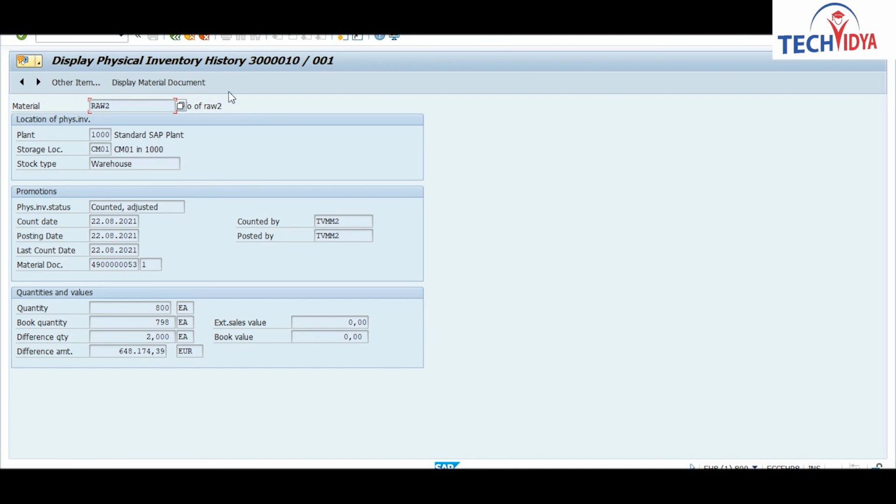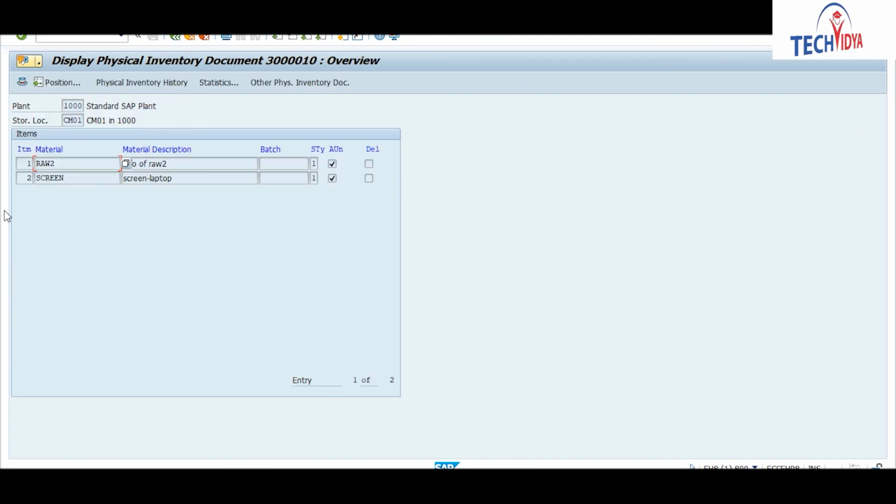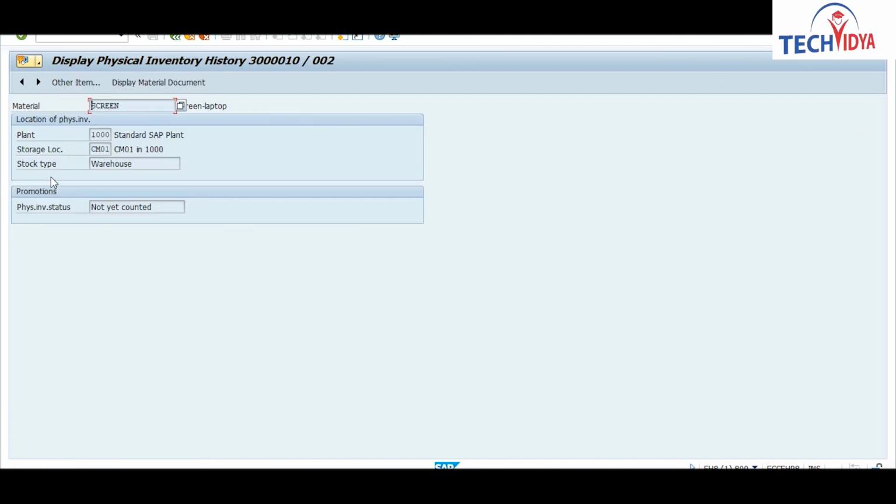Also, suppose you have another material, and if you check the material document for this, it will show no material document because it is not yet counted. Actually we have not entered 0 for this. Whenever you have the exact quantity, it will not hit any GL account, because it is already within some GL account.